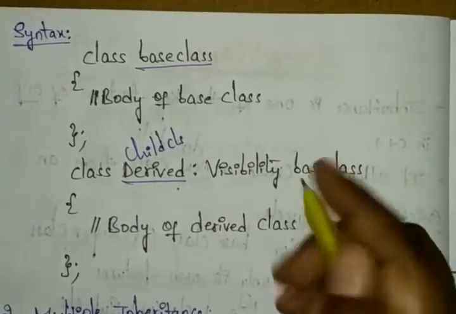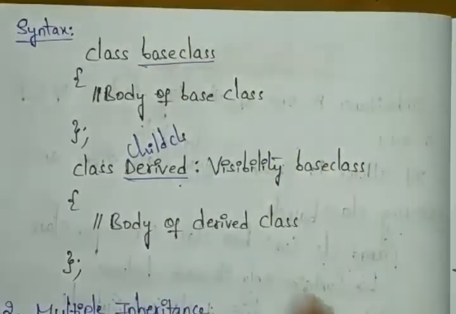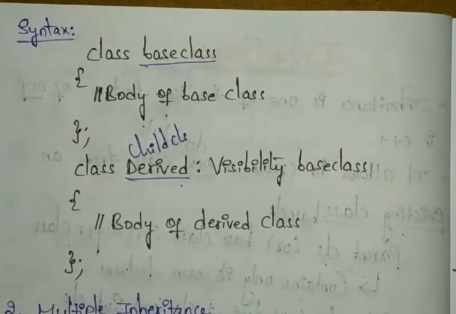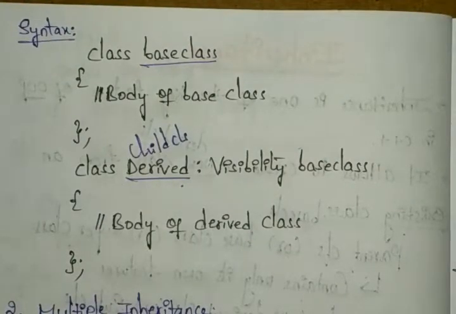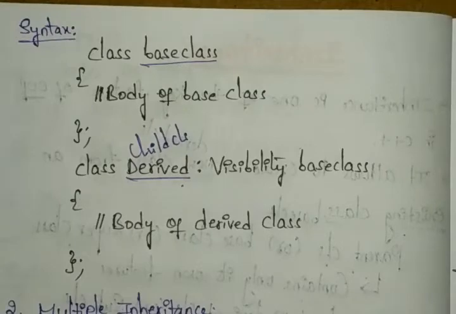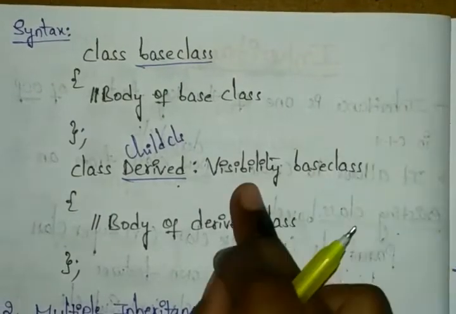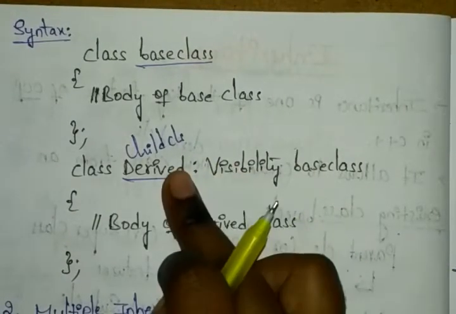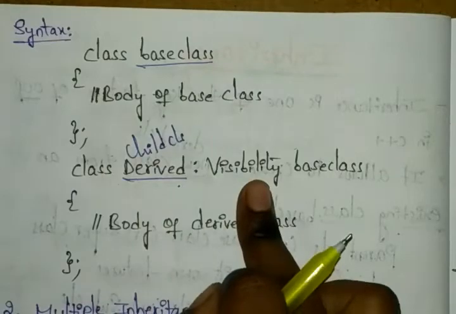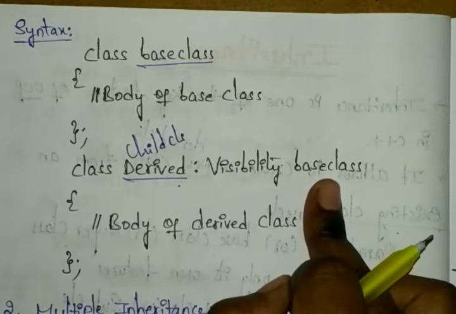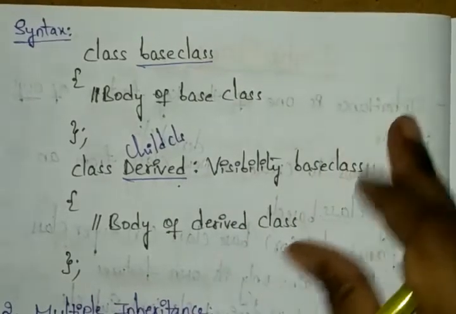Visibility means the base class will have visibility. You can see we have the specifiers: public, protected, and private. That is our visibility. If you write public here, then the child class car, public, and the base class, which here is vehicle.